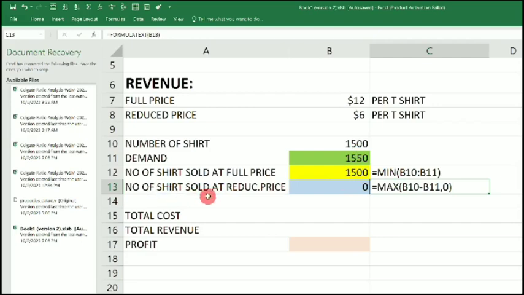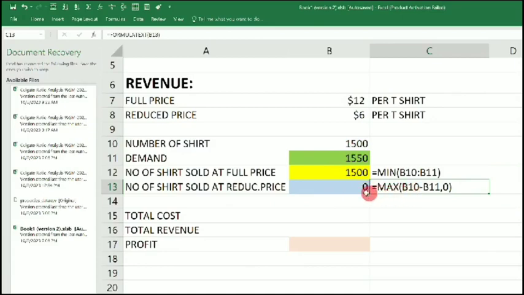Now, number of shares sold at reduced price. Definitely, if we produce 1,500 and we're having a demand that is higher than the number of shares produced, we will sell all the shares at full price, right? So definitely, number of shares sold at reduced price will be 0. You can see that is why we have 0. The model has been able to pick 0. If not, if we use normal arithmetic, the production minus the demand, we will have minus 50.